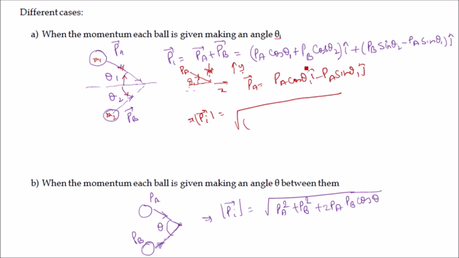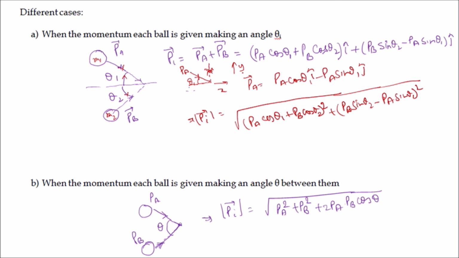So it is the square root of PA cos theta 1 plus PB cos theta 2 whole square, plus PB sin theta 2 minus PA sin theta 1 whole square. In this way we can calculate the momentum.